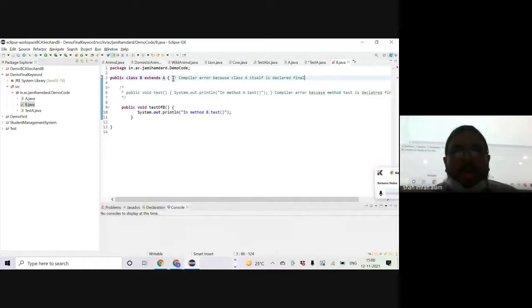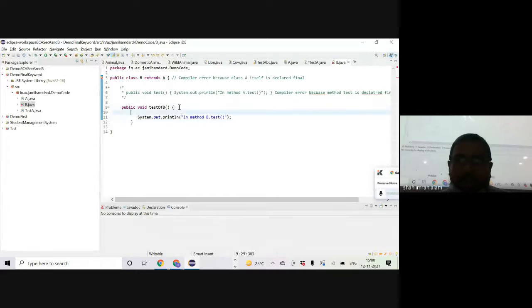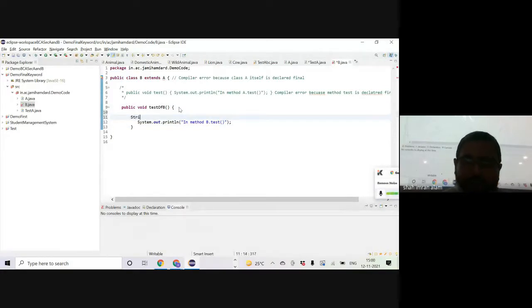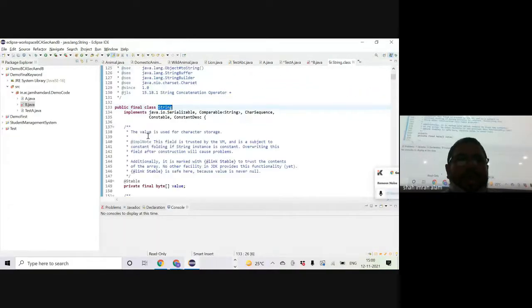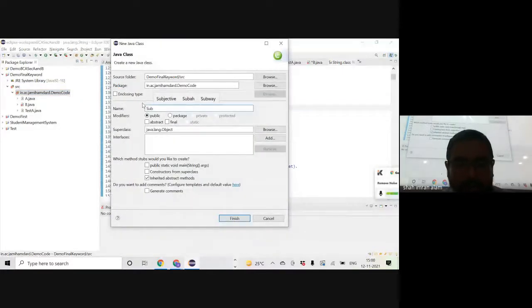Okay. Now let's see an example of a class which has been declared as final in the Java world. So let's see String str. We have defined a variable for the object String, right? Let's go and see the code of the String class. You see the class itself has been declared as final, right? So if we want to create a new class, let me say the name is SubclassOfString, okay?